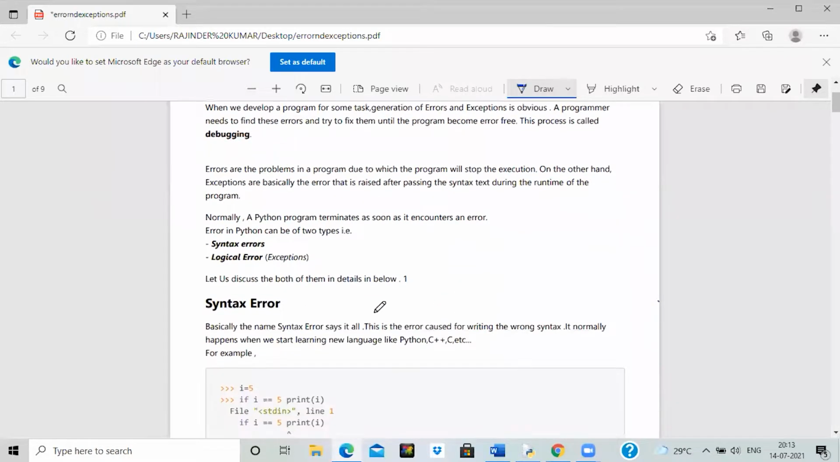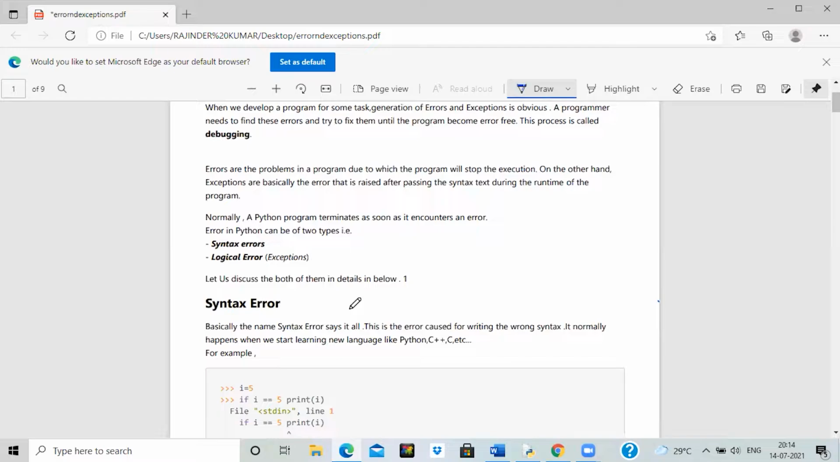And there are three kinds of errors: syntax errors, logical errors, and runtime errors. So what are syntax errors? Suppose you have written a statement. You have started the single quote, but you have forgotten to write the ending quote. So it would give a syntax error.